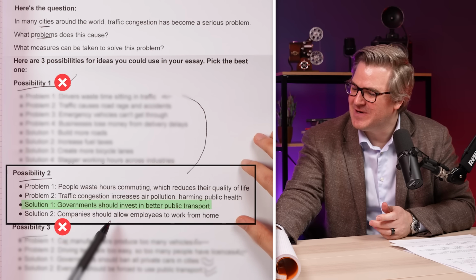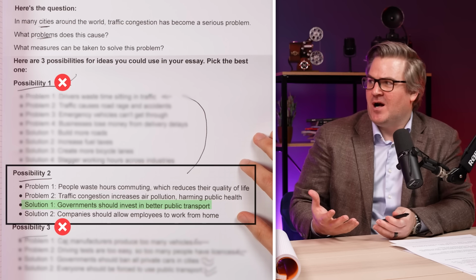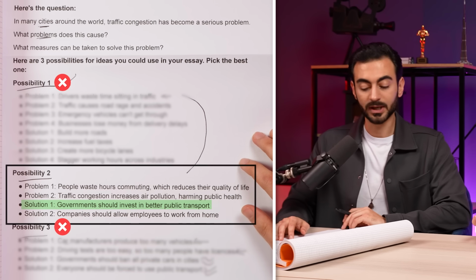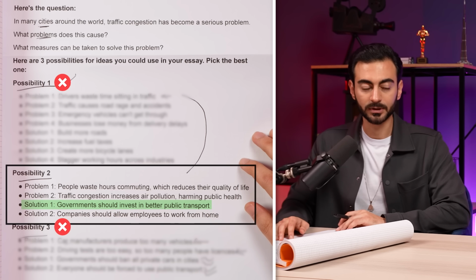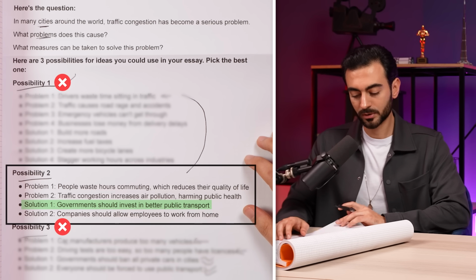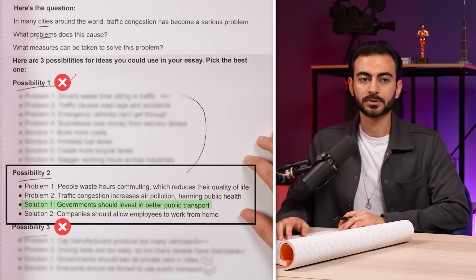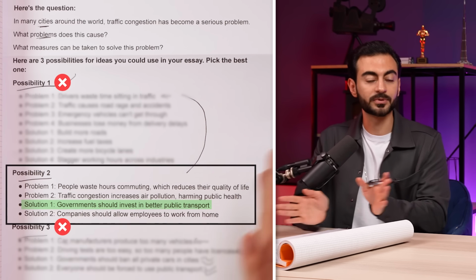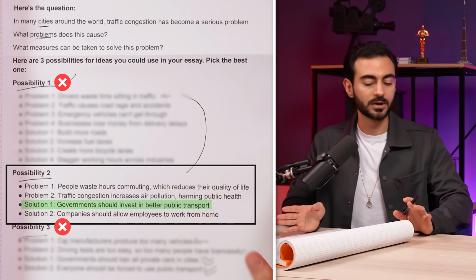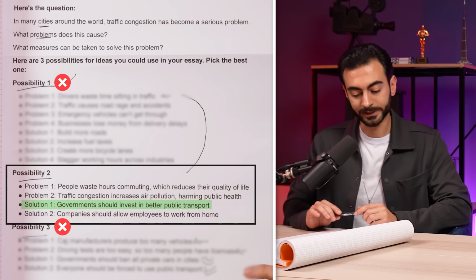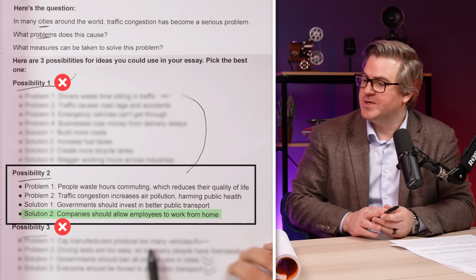Government should invest in better public transport. Is this a common solution that is often talked about in cities that have bad traffic? Yes, actually, and it does help. Let's say they come up with more public transport roads just for public transport, and they separate it from the private cars, I think it would help a lot in making the traffic less and less. Good.